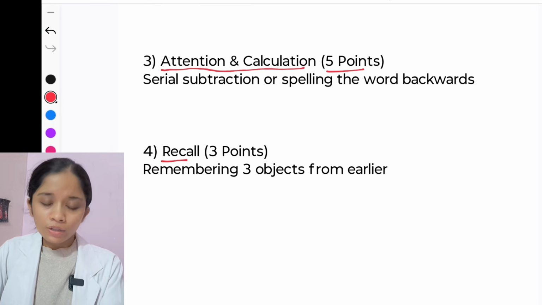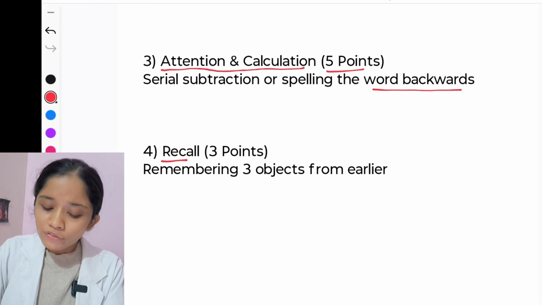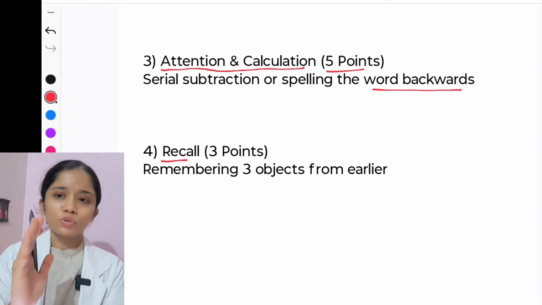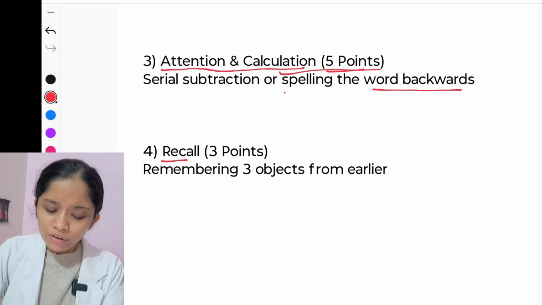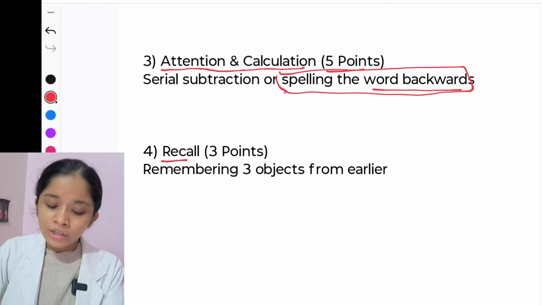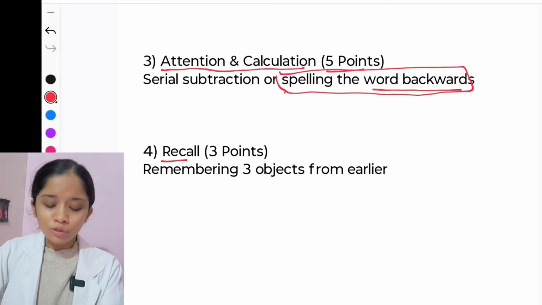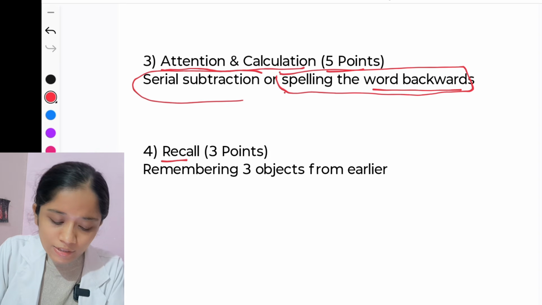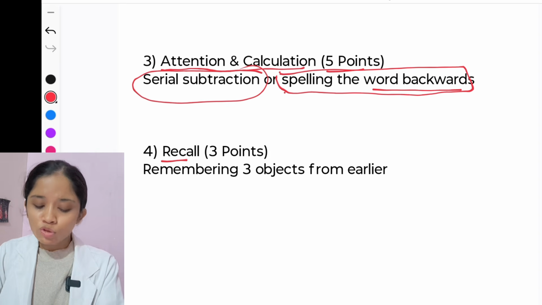The other option is spelling a word backward. So the patient has to spell the word backward. It is tougher and requires more cognition. So which one do we usually use? We use serial subtraction, okay. That is the most commonly used.